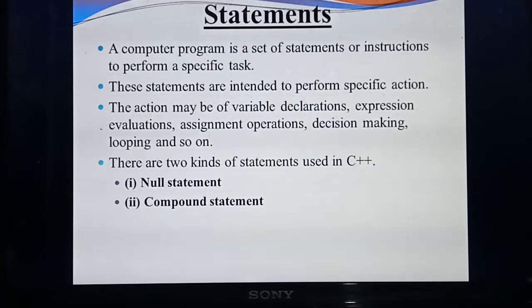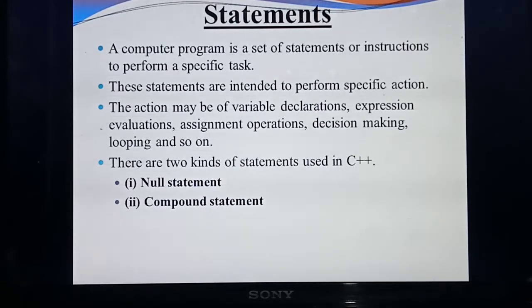Expression we can say is a separate action. Evaluation we can say is a separate action. So altogether we can say this is a collection of some actions. Understood? What do you mean by statements? A computer program will have a collection of statements or instructions to perform some task. So each and every statement will have some actions.